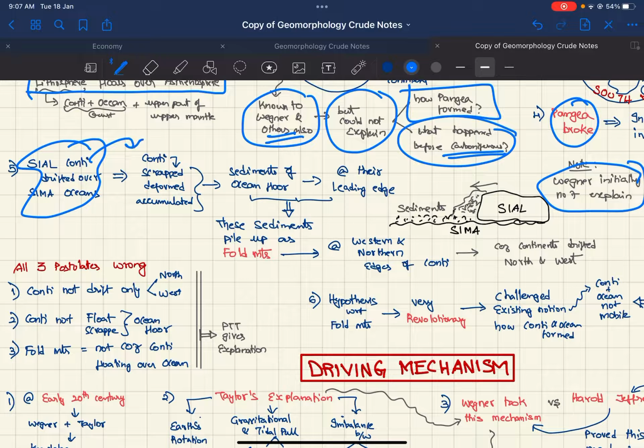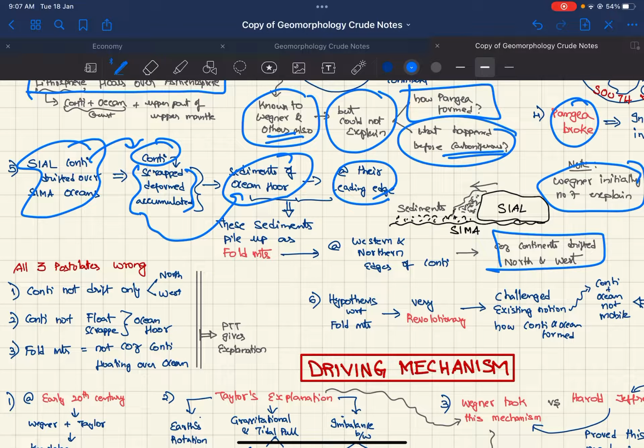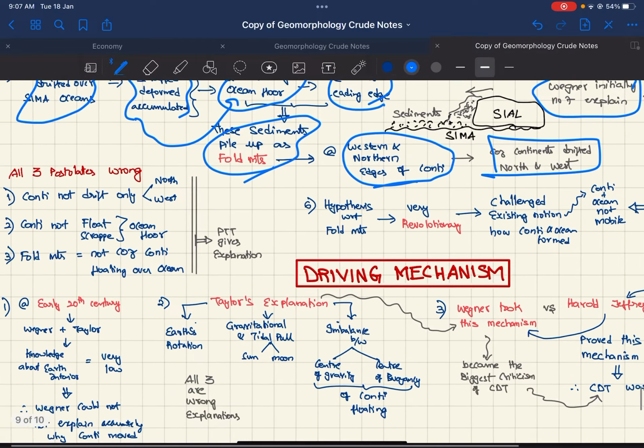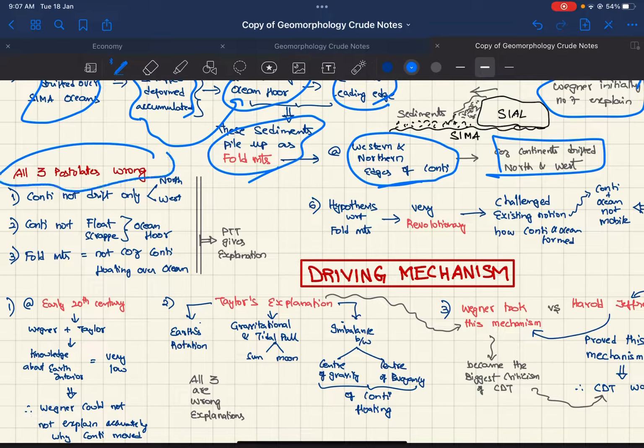While this is happening, continents scraped, deformed, and accumulated the sediments of the ocean floor at their leading edge. Since they are moving towards west and north, they piled up on the western and northern edges of the continents, and these sediments piled up as the fold mountains. So this is also wrong. All these three postulates are wrong according to plate tectonic theory, which gives the explanation.